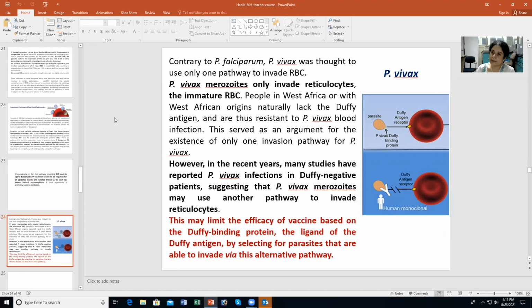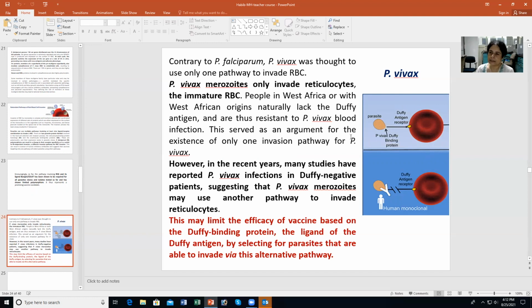and which is why people in West Africa, or people with West African origins, who lack the Duffy antigen were resistant to P. vivax. So if you don't have a Duffy antigen, then P. vivax Duffy binding protein will not be able to interact, and P. vivax will not be able to infect. And this was an argument for the existence of only one invasion pathway for P. vivax, that West African people who don't have the Duffy antigen receptor do not get infected with P. vivax.